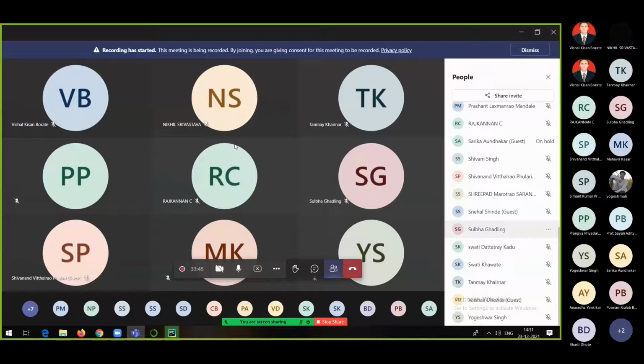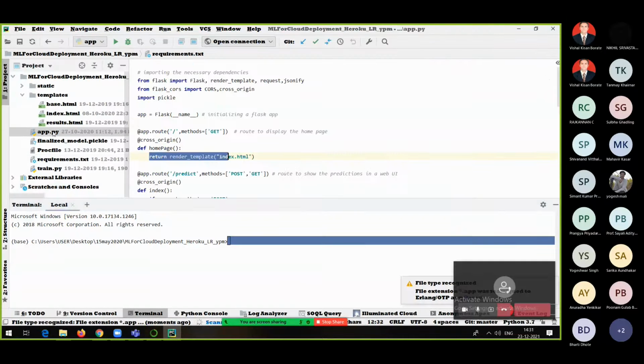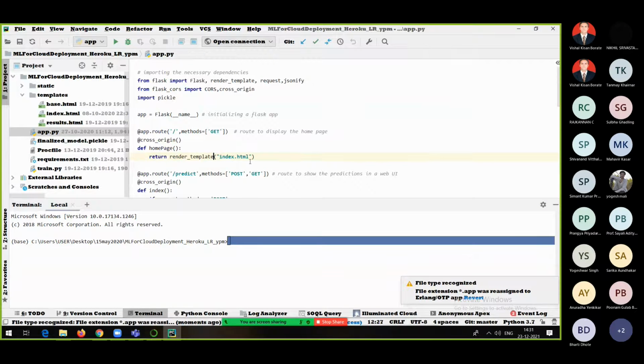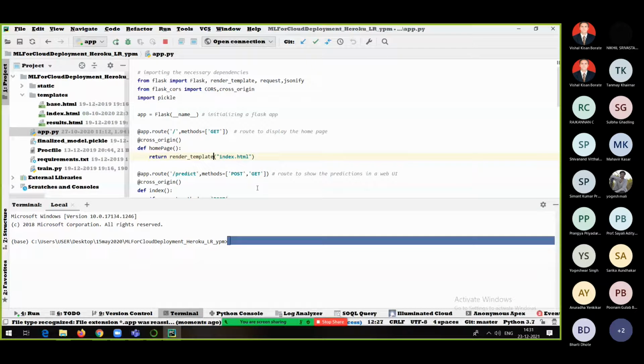Now I'll be showing you the same application, but on the local machine. See now. Go to this app.py, and I will try to run this. Go to run, and let's run this. I am again telling you, everyone, you will also be able to run this application on your local machine.